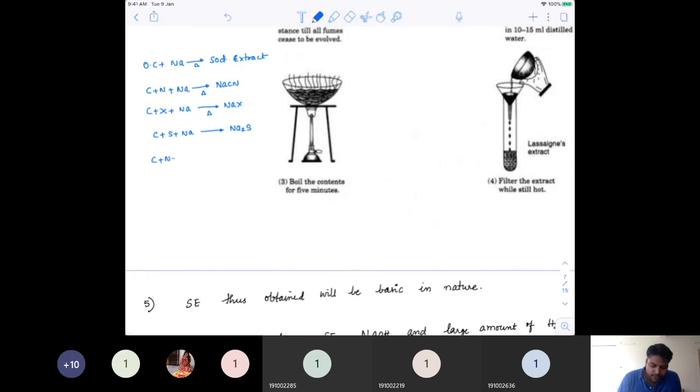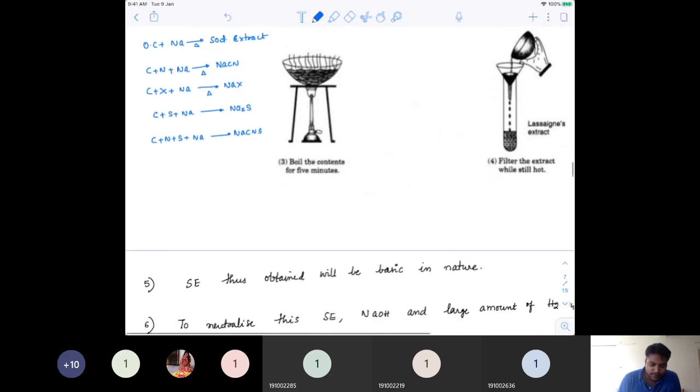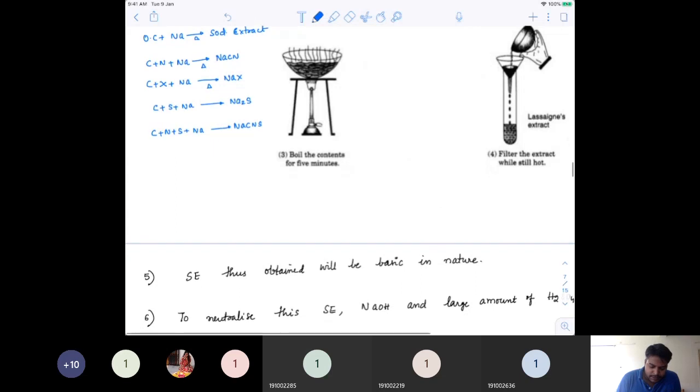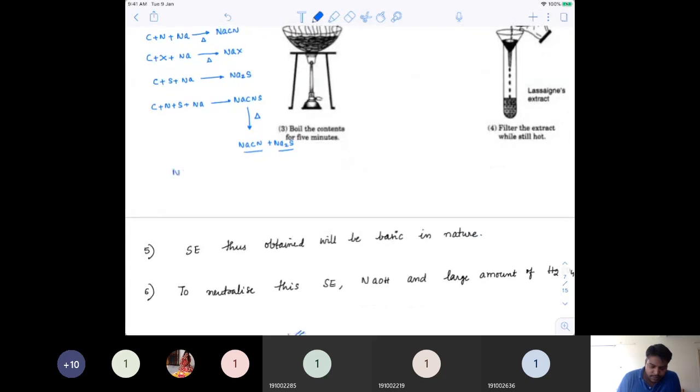In case there is nitrogen as well as sulfur, you would see NaSCN forming, and this NaSCN can be further heated to make NaCN plus Na2S. We can separate them also. And Na plus phosphorus, in case it is present, forms Na3P.